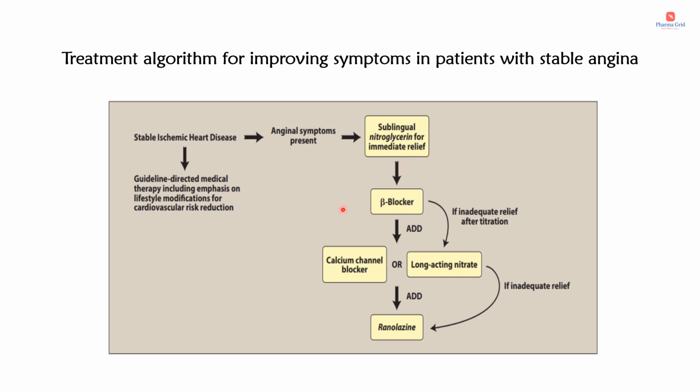Then add a beta blocker. And if even after adding a beta blocker there is inadequate relief after titration, the physician can add either a calcium channel blocker or a long-acting nitrate. Again, if there is inadequate relief, the last option is ranolazine. So this is the treatment algorithm for stable angina.